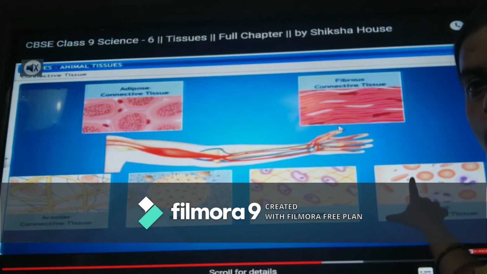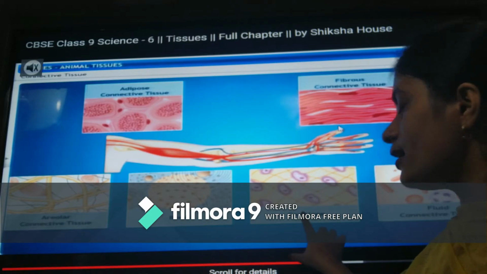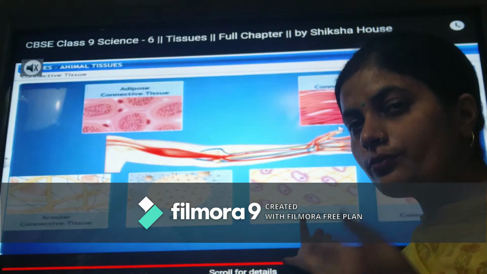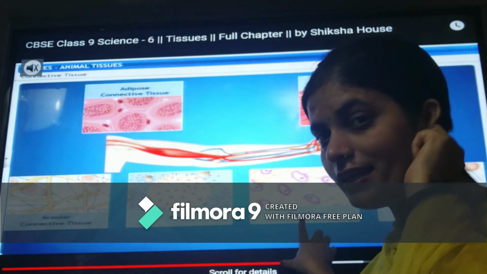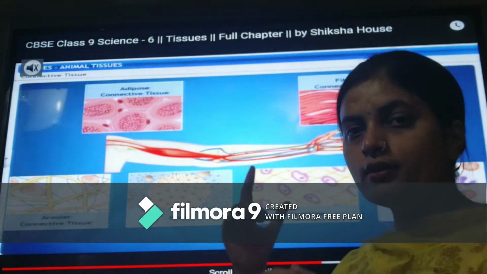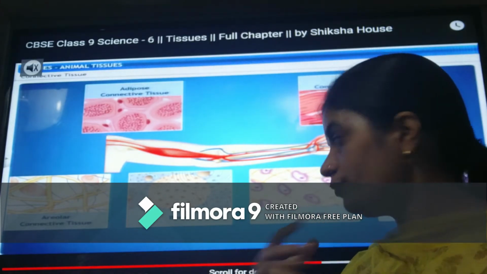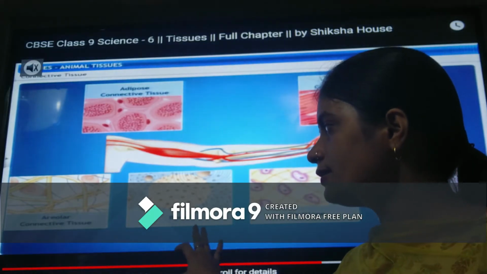Fluid connective tissue is represented by blood, which has many cells in the blood matrix. Cartilage, these are the soft bones which are present in your nose. You can see the bones of the nose can be twisted, and in the ear also. So these are the soft bones, cartilaginous bone. It is soft. The hard bone is bone, which is found throughout your body, the skeleton.